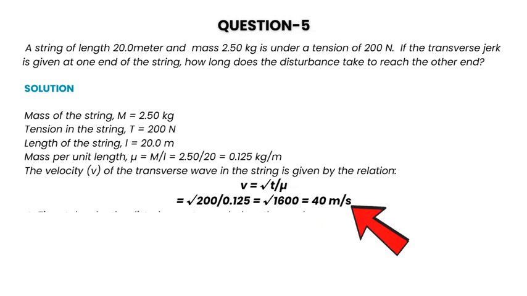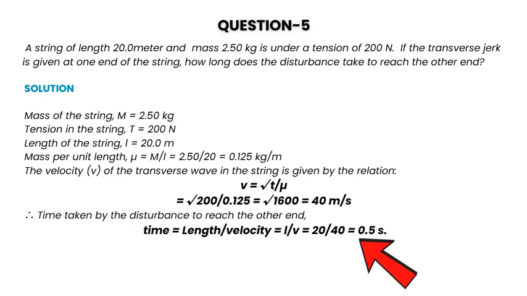The velocity of the transverse wave in the string is given by the relation v equals square root of T by mu, equals square root of 200 divided by 0.125, equals square root of 1600, equal to 40 meters per second. Time taken by the disturbance to reach the other end equals length divided by velocity, equals L by v, equals 20 divided by 40, equal to 0.5 seconds.